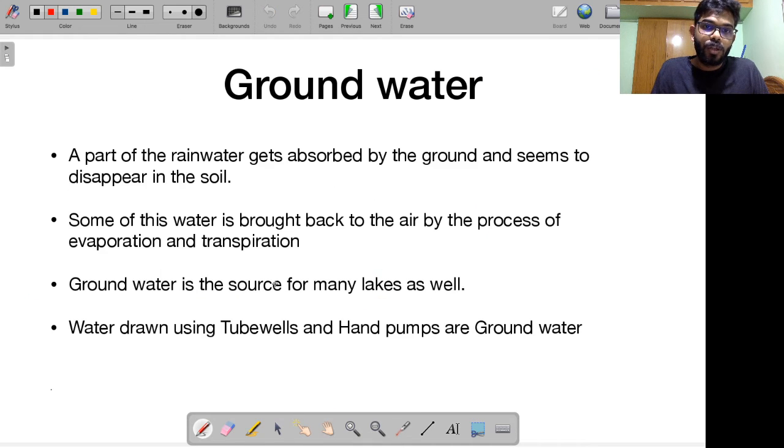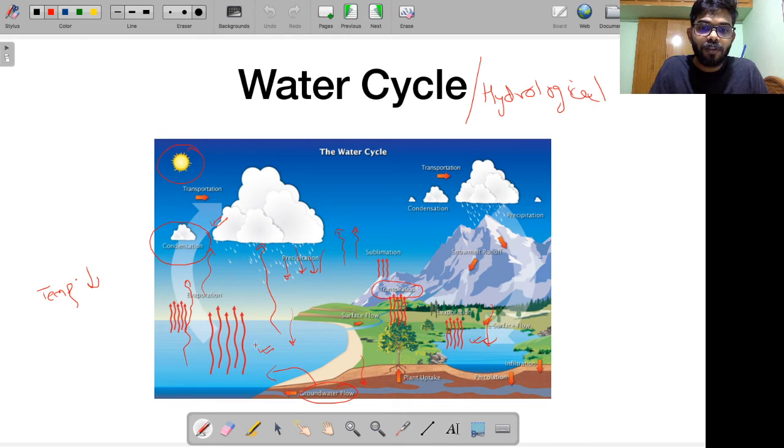Alright? So from here onwards, since we have entered into the concept of water, let's move forward and understand the concept called groundwater. A part of the rainwater, remember, gets absorbed by the ground and seems to disappear in the soil. Remember, when there is precipitation, some of it falls on lakes, seas, oceans, etc. Some falls into rivers. Some falls over here and gets converted into glaciers, ice caps, etc. Some of it falls on the ground.